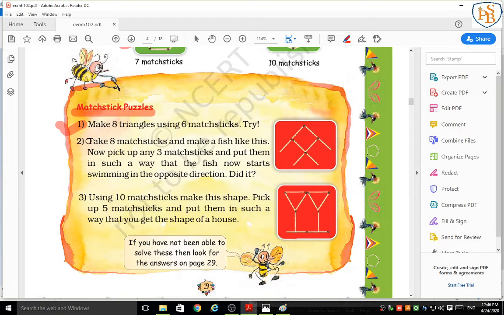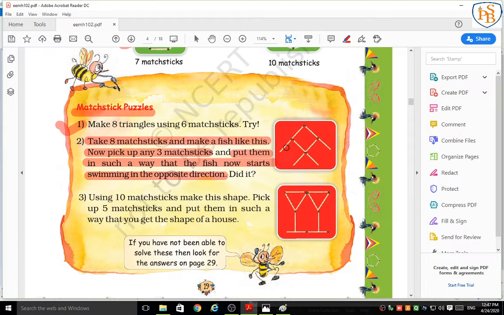Our second puzzle is take 8 matchsticks and make a fish like this. Like this, 1, 2, 3, 4, 5, 6, 7, 8. You have to use 8 matchsticks and make a fish like this. Now pick up any 3 matchsticks and put them in such a way that the fish now starts swimming in the opposite direction. Okay? Understood?